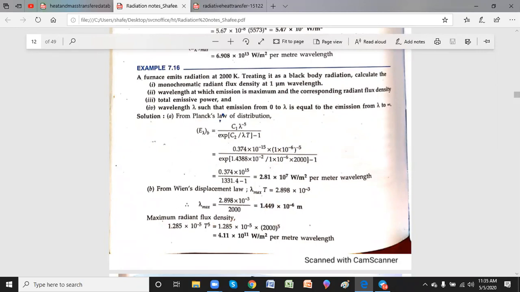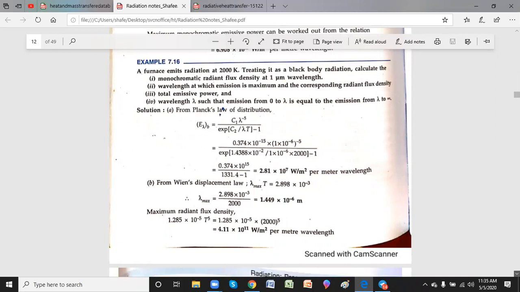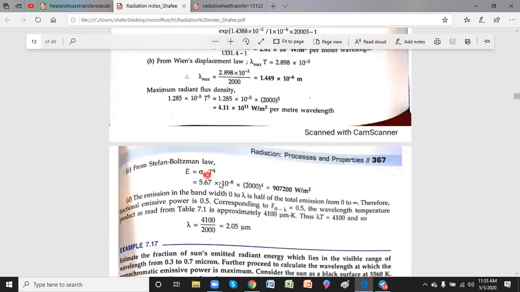Then finally, what is the total emissive power? Sigma b T power 4, that is 5.67 into temperature to the power 4. So this is the total emissive power. Don't worry about the last second part. These three are what you actually have to find out.